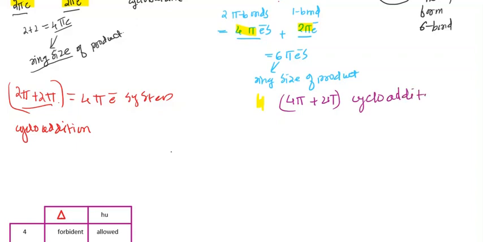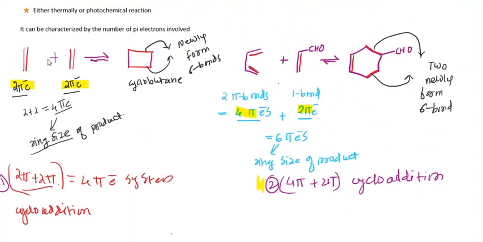So cycloaddition is classified into two different types. This is the second one and this is the first one: the 2 pi plus 2 pi system, and the 4 pi plus 2 pi cycloaddition. These are the important classes. They can be identified on the basis of the starting molecules.